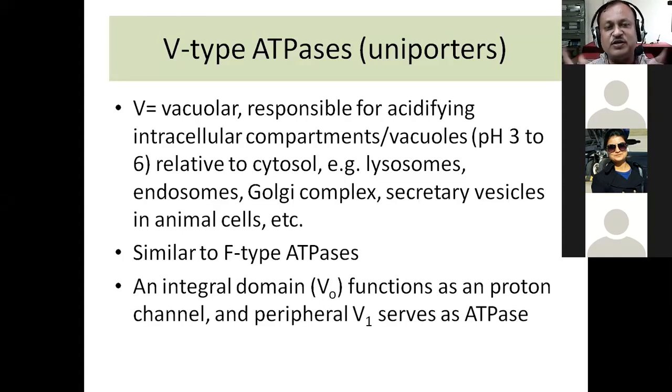So all these vacuoles contain a high concentration of protons, and that is because the V-type ATPases are used to bring the protons inside the vacuoles and make the contents of the vacuoles acidic. And because of these acidic vacuoles, the food material is broken down, digested,